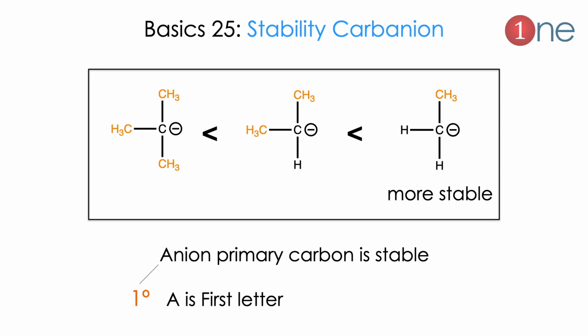Next and very important basic is the stability of carbanions. How is the carbanion stabilized? Normally the primary carbanion is more stable, and secondary and tertiary will be the least stable. Why is it so? It is due to the inductive effect of the methyl group. Methyl group is a plus I effect group, so it increases the charge on the center. So the more methyl groups, the lesser the stability. You should memorize it. Anion, primary carbon is stable. Memorize it as A, primary, which is the first letter. So A is stable, easy to memorize.